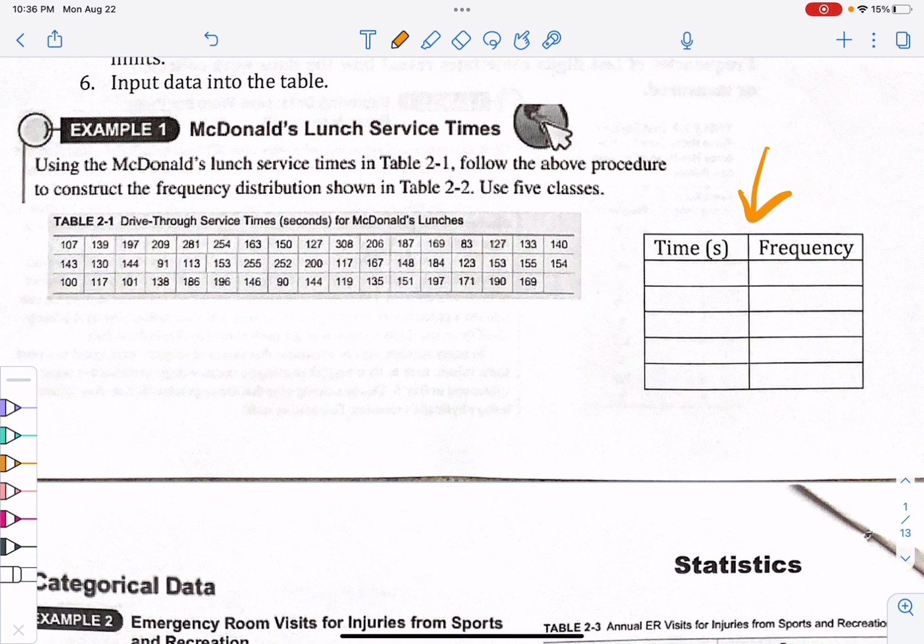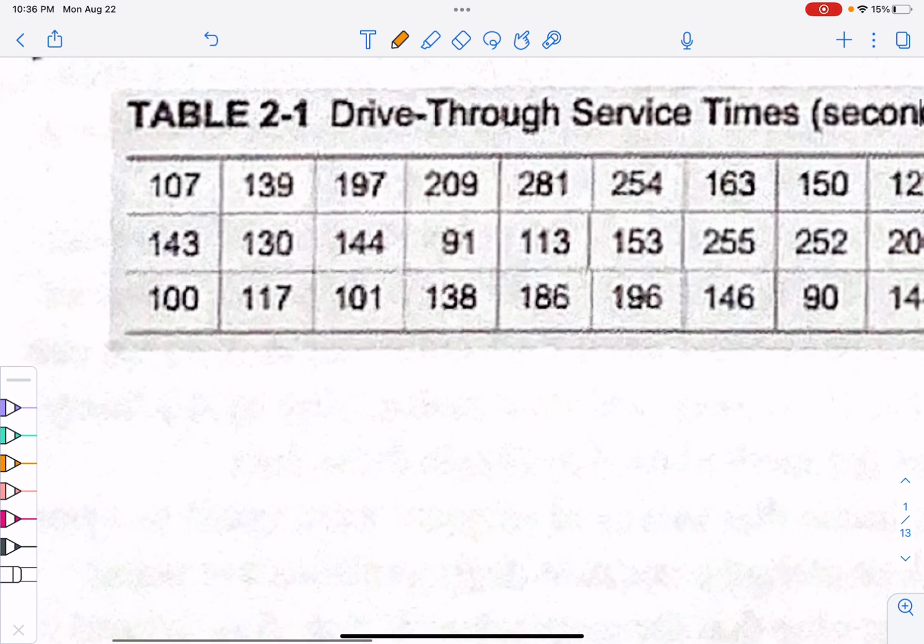Okay, so let's look at what we have going on here. Drive-through service times for McDonald's lunches. Okay, and these are all in seconds. So like I went through the McDonald's drive-through and it took me 107 seconds before I got my food. Okay, that's a little less than 2 minutes, right? Like a minute and 45 seconds. I don't know, something like that, right?